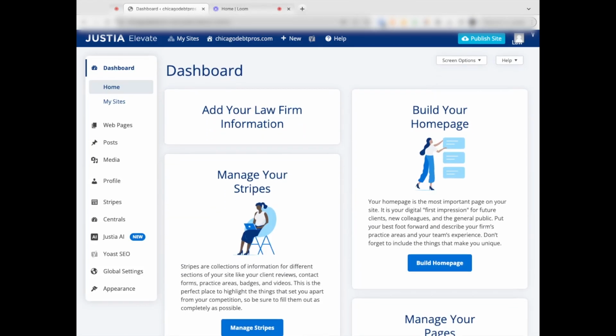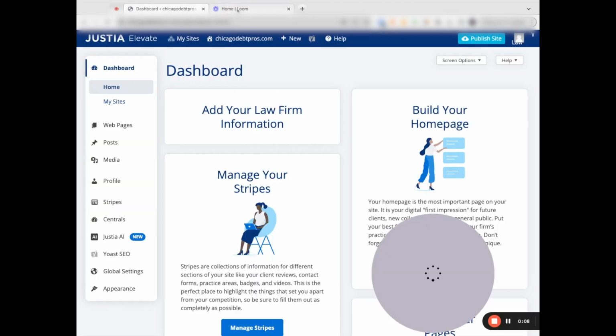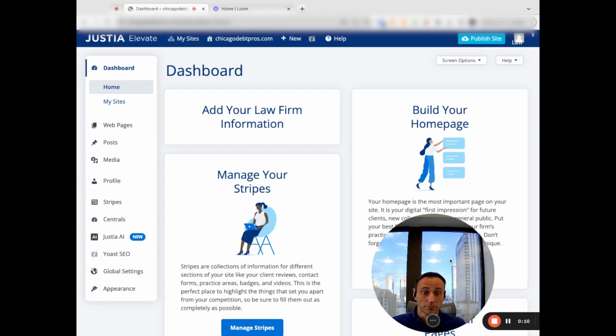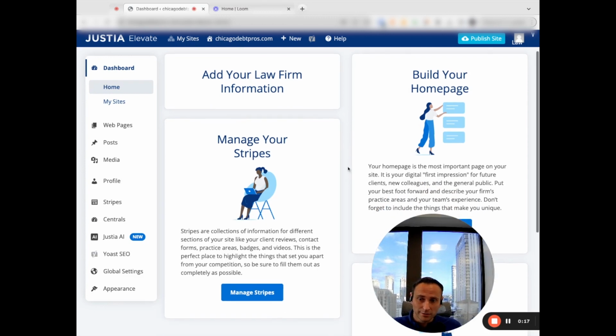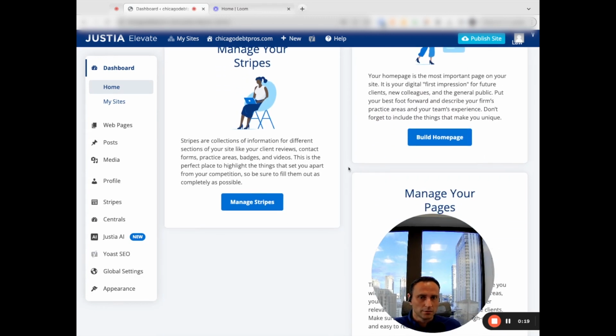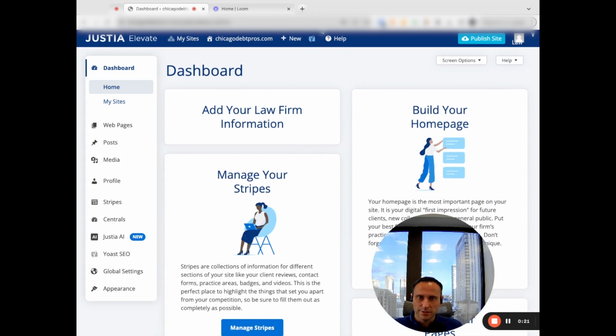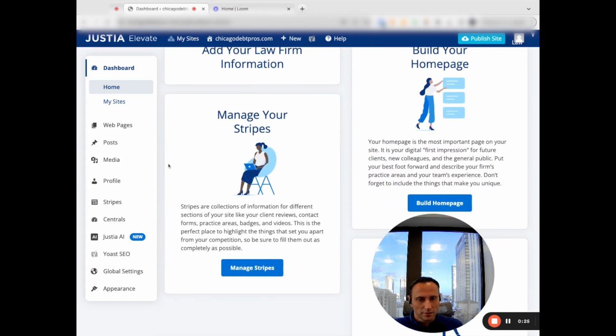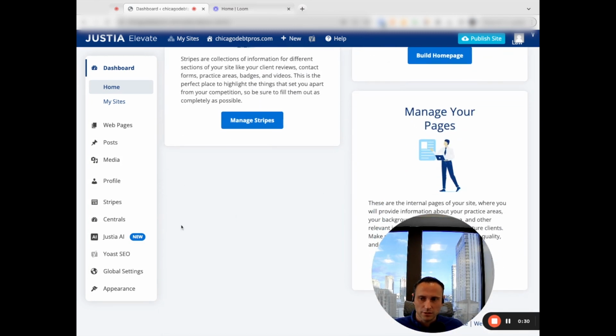Jumping into this Justia AI writer review. A couple of weeks ago, I found out that Justia has launched their own AI writing integration in their CMS, content management system. Their system is called Justia Elevate. I was able to get my hands on one, and I thought it'd be interesting to take Justia AI writer for a spin.